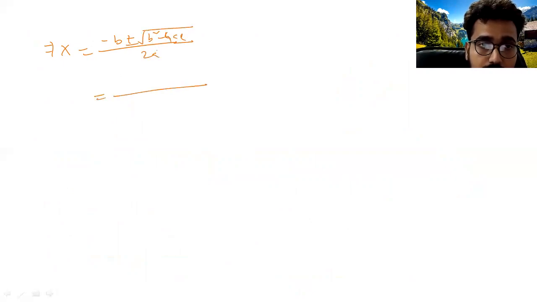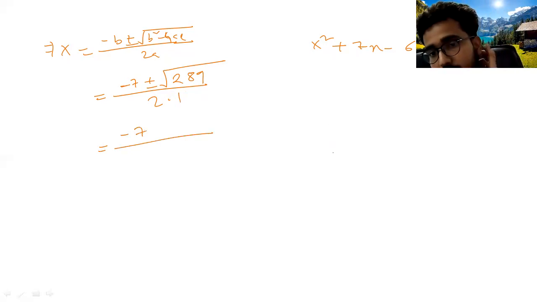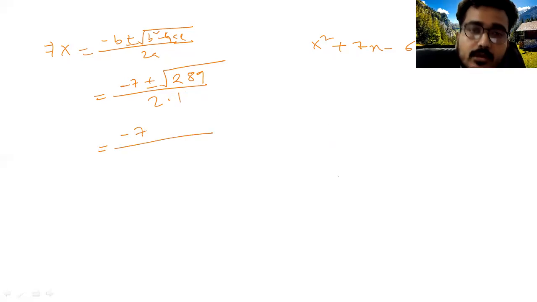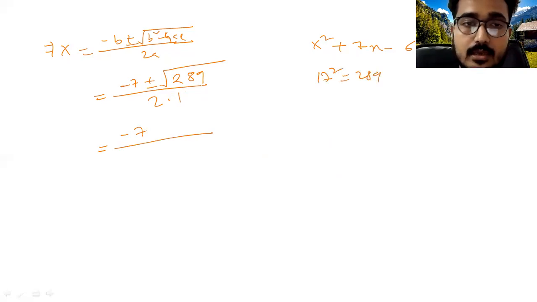And we have already found out the value of b square minus 4ac. Let me write down the equation again: x square plus 7x minus 60 equal to 0. Now here the value of b is 7, so minus 7 plus minus root of 289, and 2 into a is 2 into 1. Now see, 289, that's why I told you to remember the squares of at least 1 to 20. 289 is the square of 17. So root over 289 will be 17, by 2.